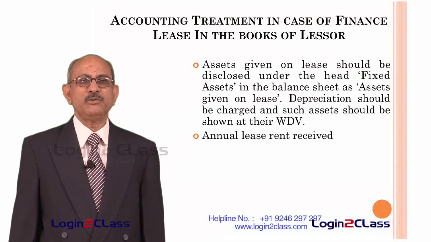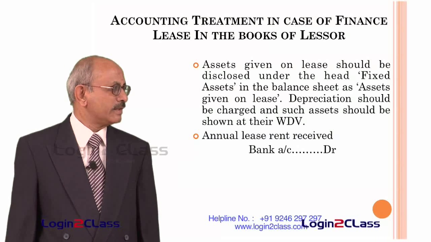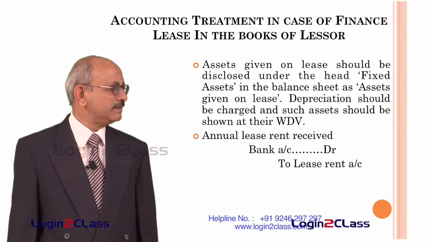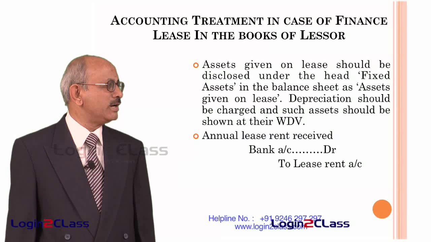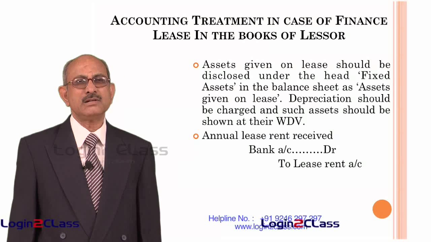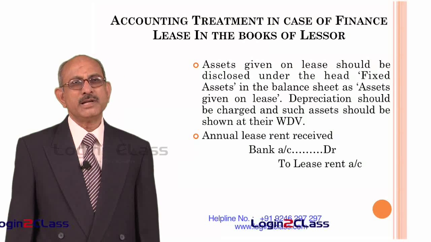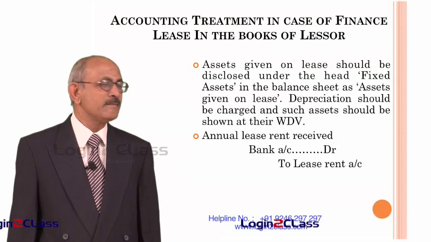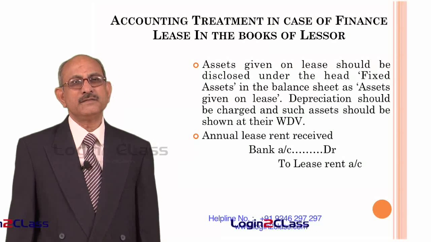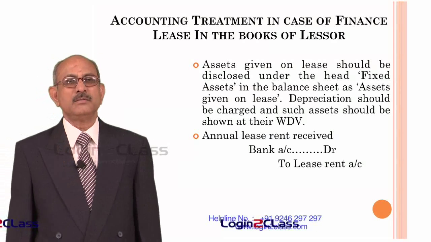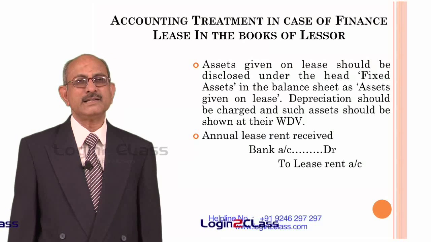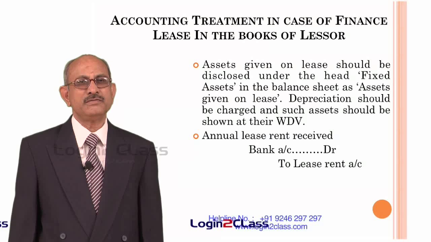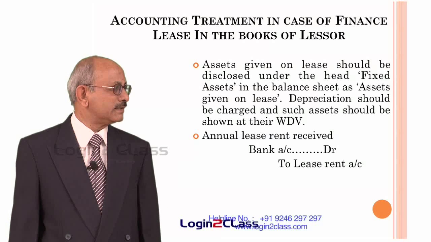So, whenever annual lease rent is received by the lessor from the lessee, the accounting entry to be put through is bank account debit, lease rent account credit. That means the money is credited to the bank account by the lessee. Therefore, in the cash book of the lessor, bank account will be debited and lease rent account will be credited. That lease rent account becomes an item of income for the lessor.